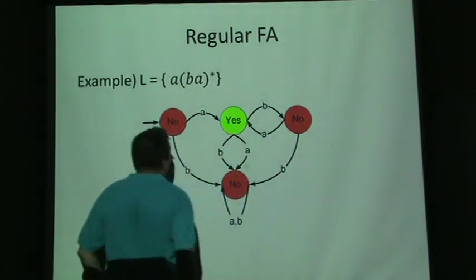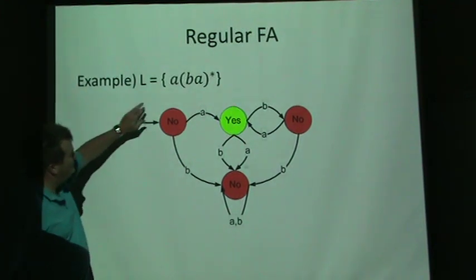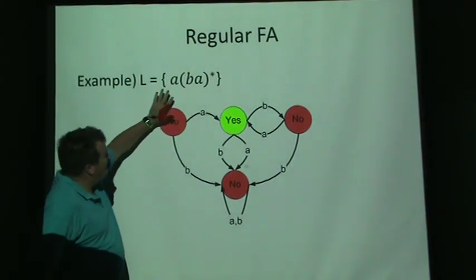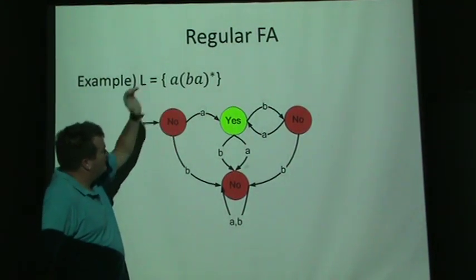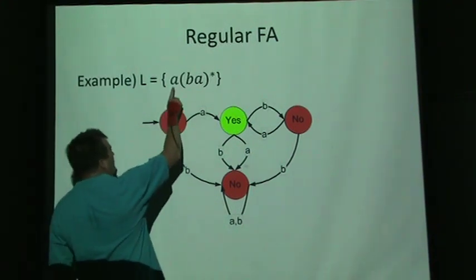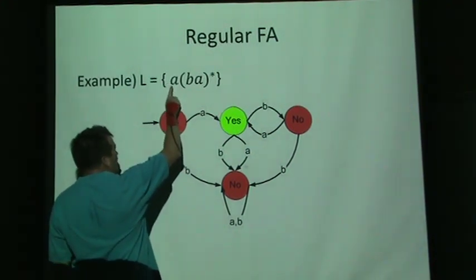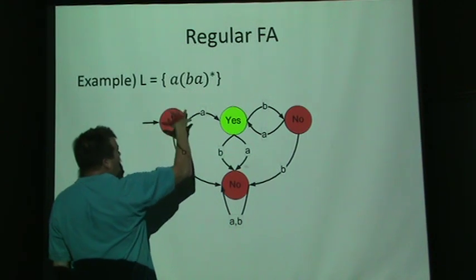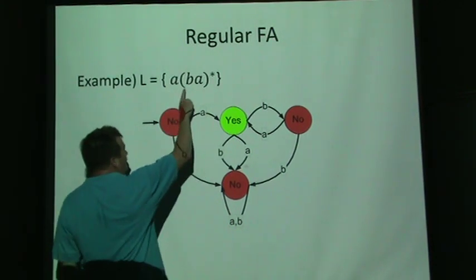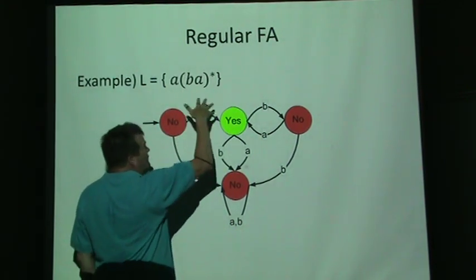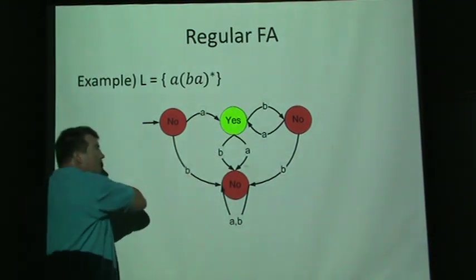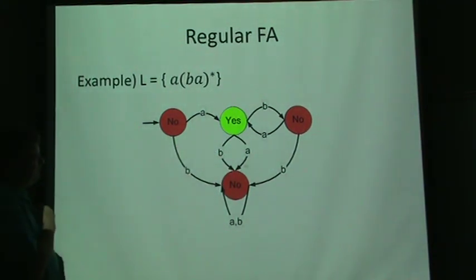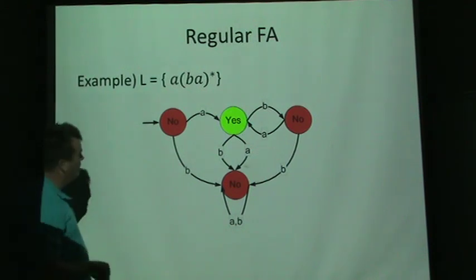An example of a regular language is a language that can be accepted by a finite automata. Here's just a random language. This is a language where your word has to start with an A, and then for as many times as you want, it could be followed by a BA, and then another BA, and another BA. So if we were to create a finite automata for it, we would have a start state.